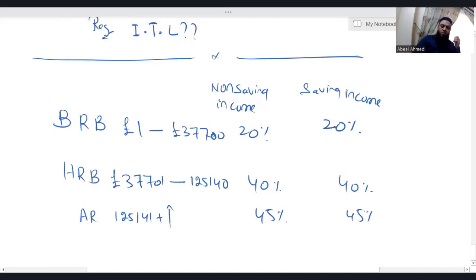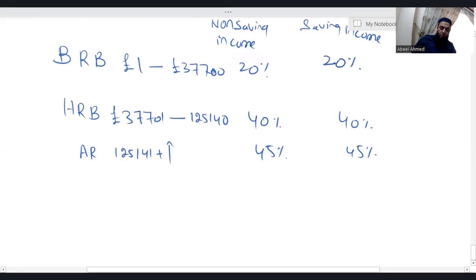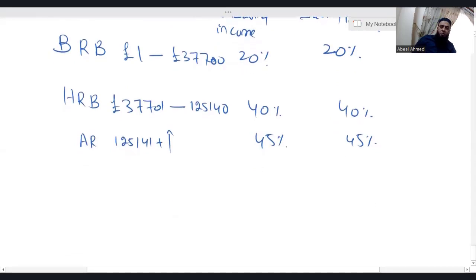Now, you can see that the tax rates are the same. So you might be thinking, sir, if the tax rates are the same for non-saving and saving income, why did you write them? You should have said only one thing, that tax rates are the same. There's a reason behind writing the tax rates for the saving income. Actually, when it comes to saving income and trust income, in addition to the 20, 40, and 45 I've written, there are 4 additional rules for the saving income. So let us see what those 4 additional rules are.